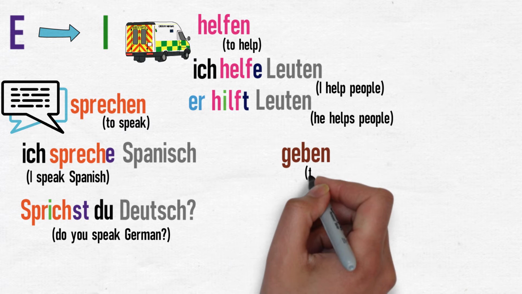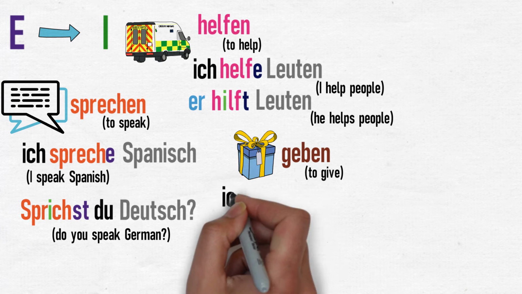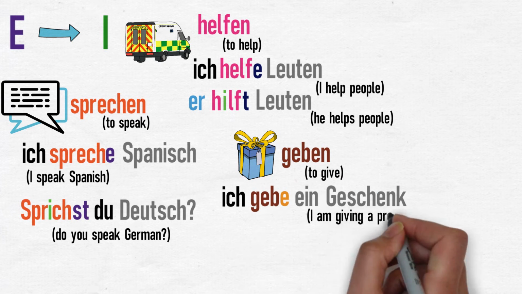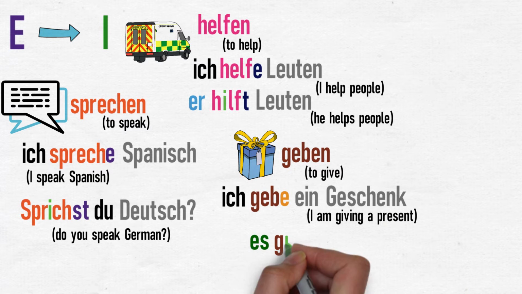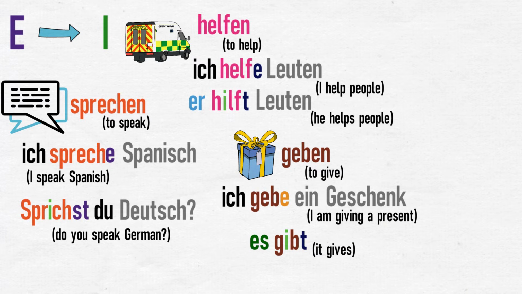Geben, to give. Ich gebe ein Geschenk. I am giving a present. Es gibt, it gives. I've included es gibt here on purpose because, although it means it gives, it's also the phrase German speakers use to say there is or there are, and when doing so it is followed by the accusative case. Click the banner at the top of the video now to learn more about the accusative case.